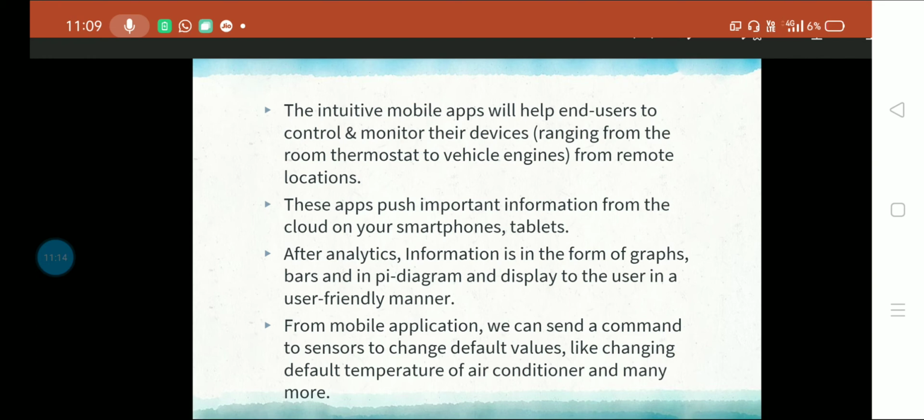After analytics, information is in the form of graphs, bars, or pie diagrams, displayed to the user in a user-friendly manner. From the mobile application, we can send a command to the sensors to change default values, like changing the default temperature of the air conditioner, or restore previously defined conditions, which we can set through this step.